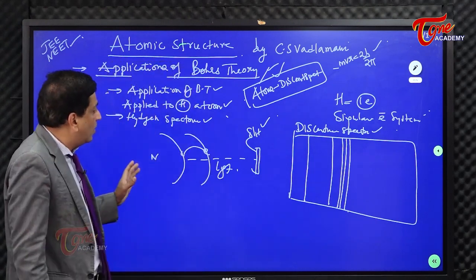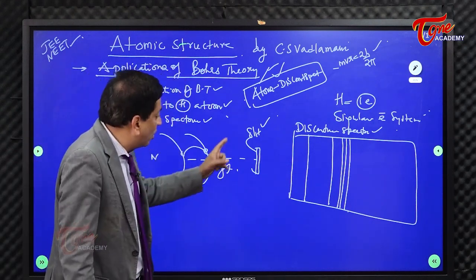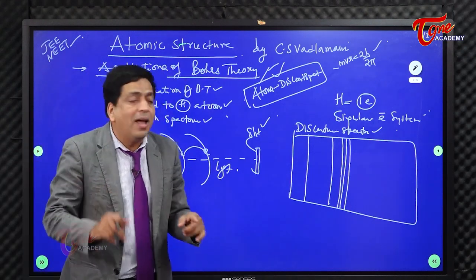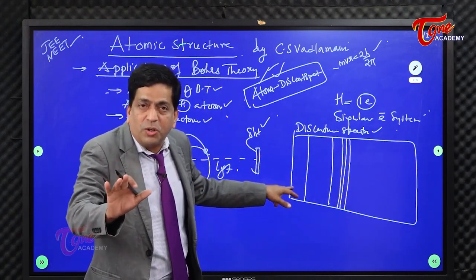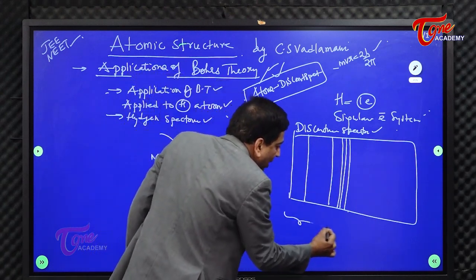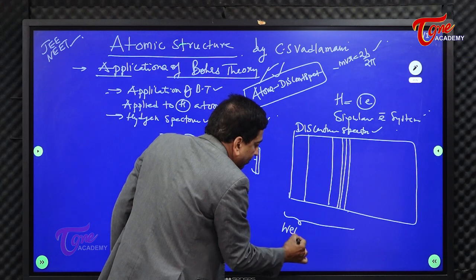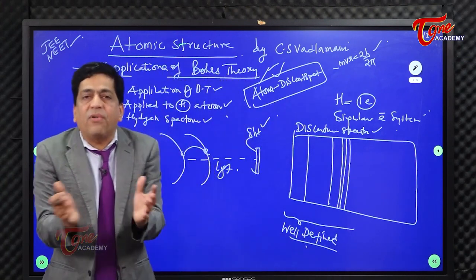Now look into this. As I said, the light given out from the atom passes through the slit of the spectrophotometer, and then you get lines like this. This is called the discontinuous spectra. Now how do we define it? If you look into these lines, these are basically well defined. These are called well defined lines.